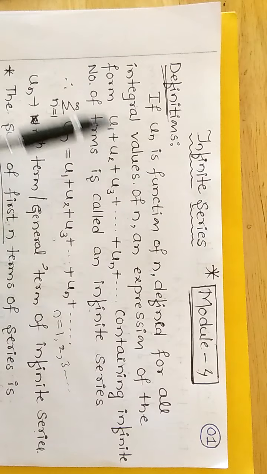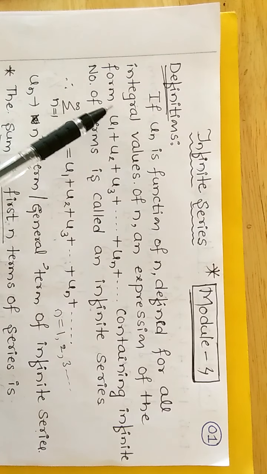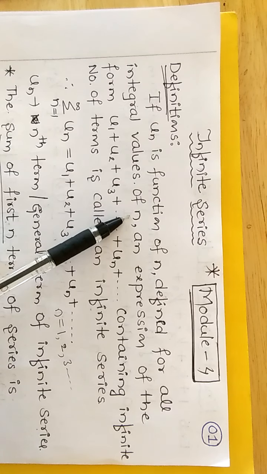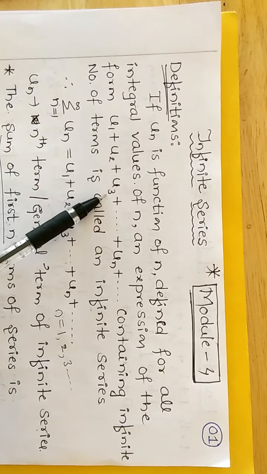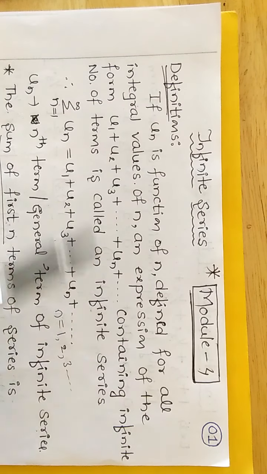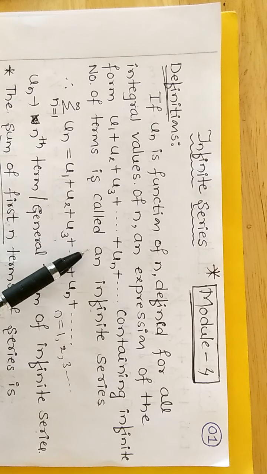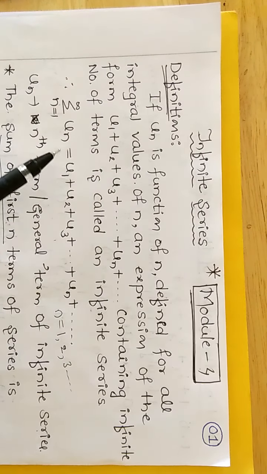Or one more definition: if un is a function of n defined for all the integral values of n, an expression of the form u1 plus u2 plus u3 plus un plus and so on, containing infinite number of terms, is called an infinite series.